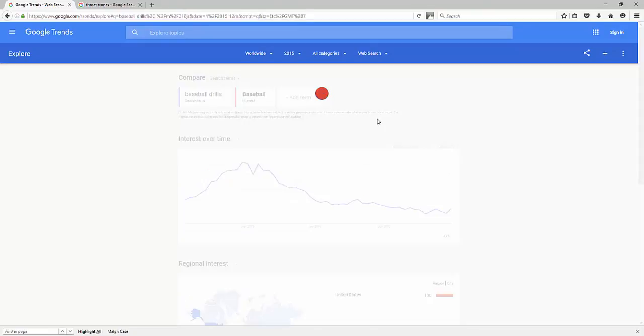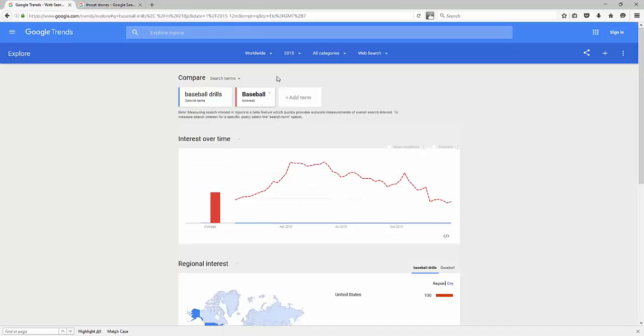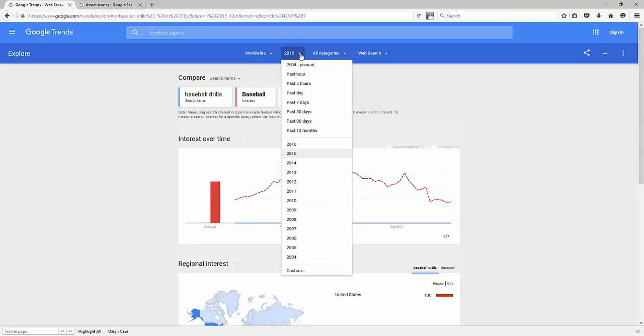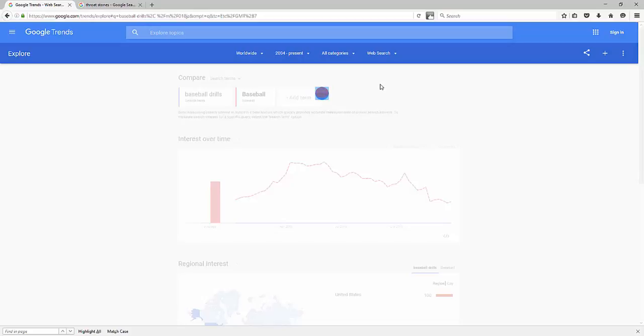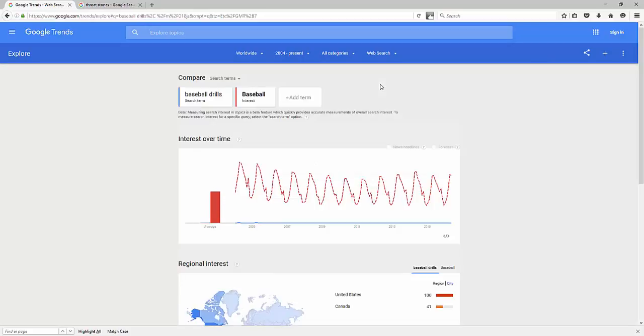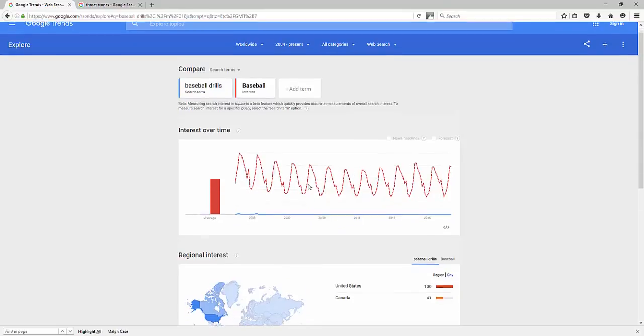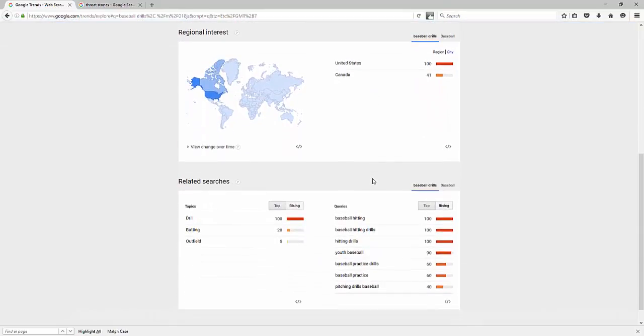And we can see that the interest over time has kind of dropped here. Now we're looking at all of 2015. Of course, it went up for that time of year. We could look at 2004 to the present, see how the baseball industry is profiting over the years. Notice it's up and down, of course, when they have their off season, but it's very consistent and it's getting back up there again.